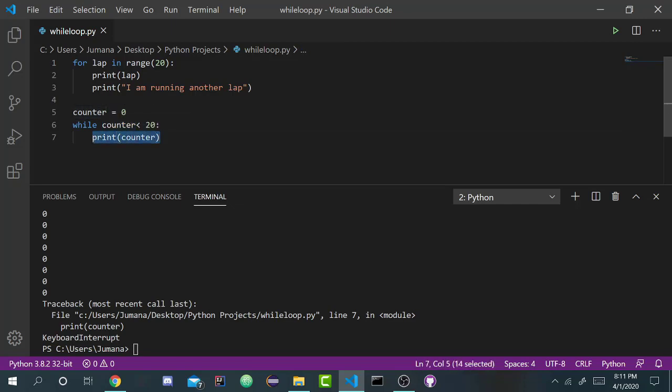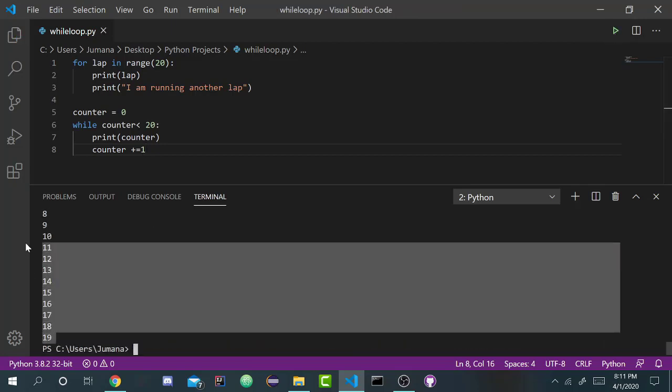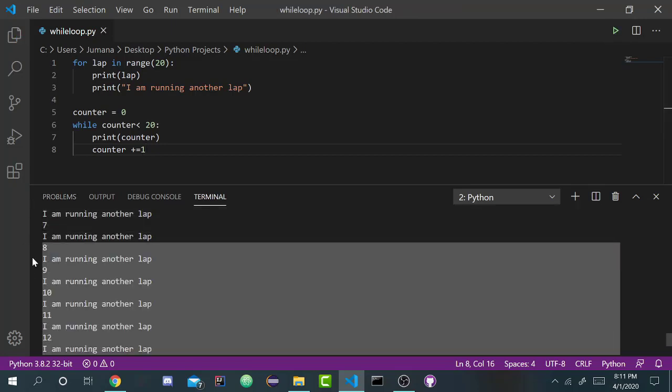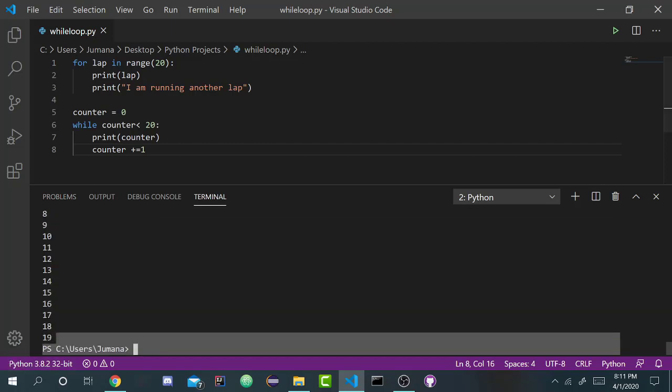Well, you might say, in the for loop you're not doing that either. Well, we're not manually doing that, but in for loops, Python automatically increments this by 1 by default. But in a while loop, you have to manually increase it by 1 or whatever value you want. So when you run this, now it executes 20 times starting from 0.